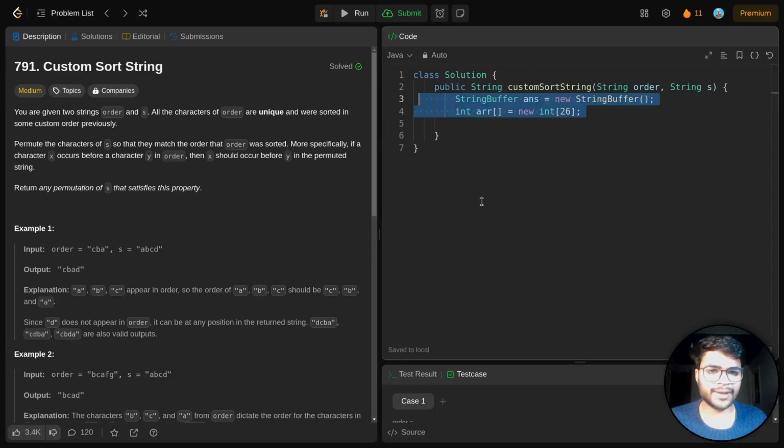First of all, we'll create a string buffer. Very important, never use string. String is really an inefficient data structure. If you are doing LeetCode, you will notice very early in your LeetCode journey that if you use string, it gives you a huge time, not time complexity, but the time you get when you submit the answer. But if you use string buffer, it is really efficient and it will help you in achieving that 0 ms solution. You have to use string buffer, just remember it.